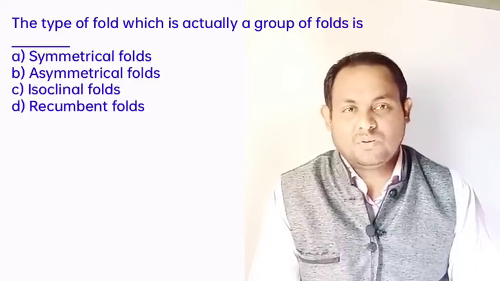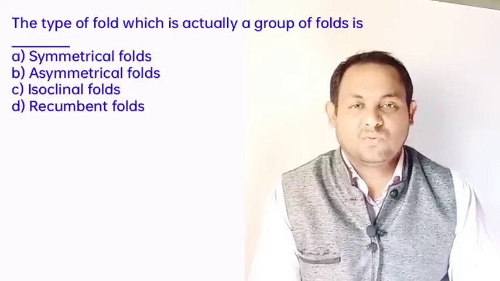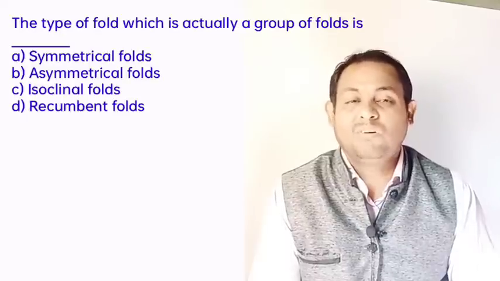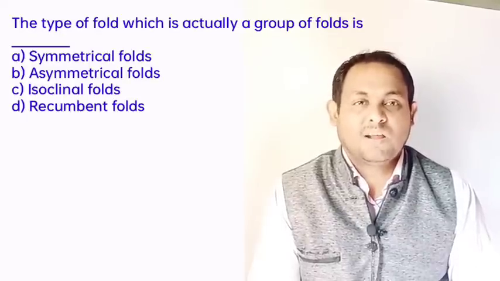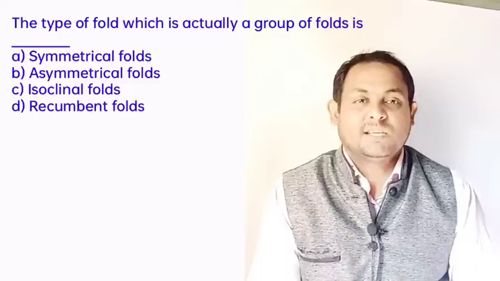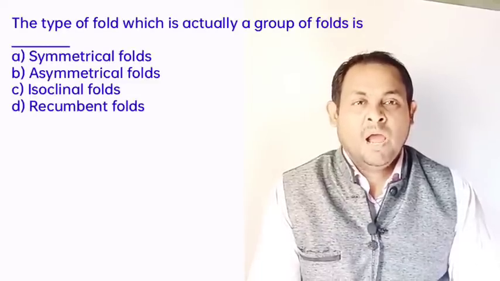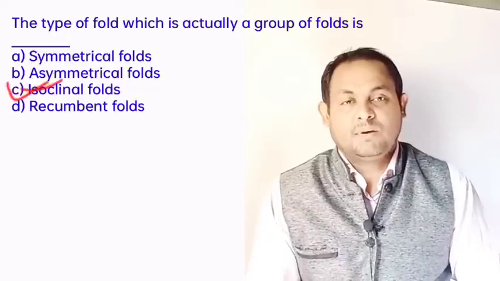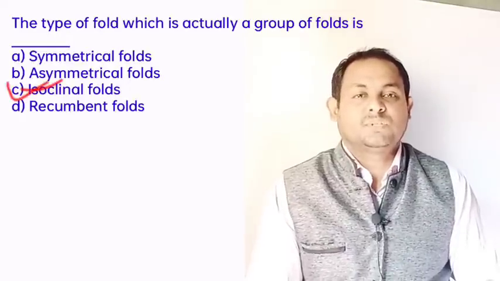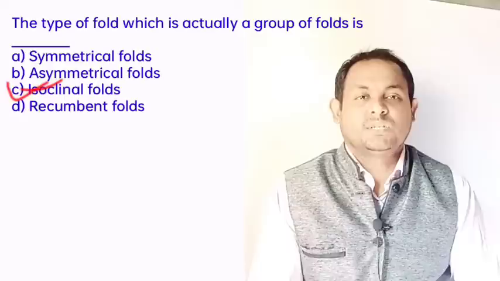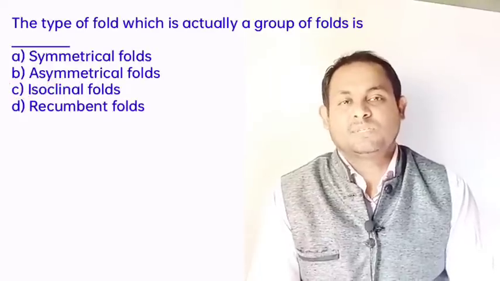So the isoclinal folds are a group of folds in which all the external planar surfaces are essentially parallel, meaning that all the components lie at equal amounts. So the isoclinal fold is the correct answer, option C.